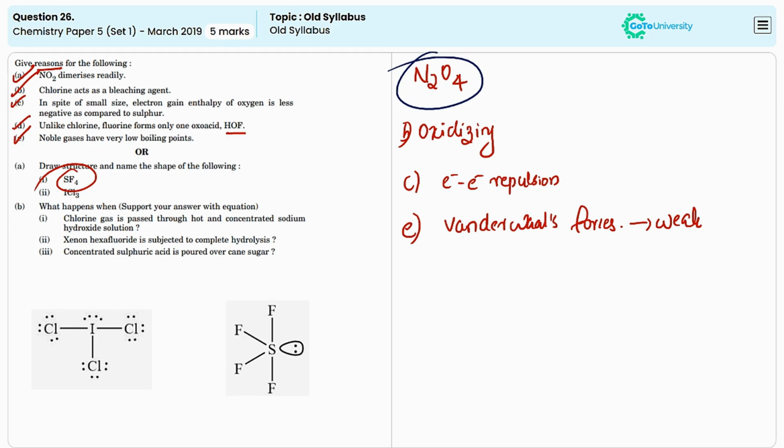Here sulfur contains one lone pair of electrons and four bond pairs of electrons. The second one is ICl3, which has a T shape. Here iodine contains two lone pairs and three bond pairs.